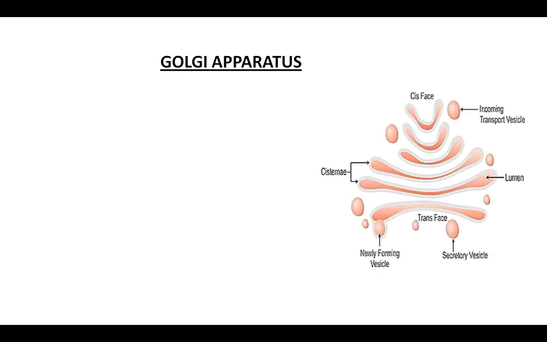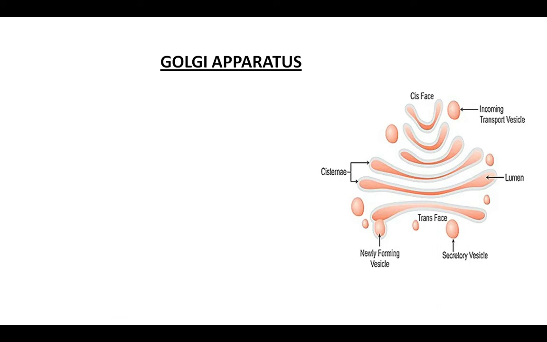See the structure of this Golgi apparatus, a very complex structure you are able to see. These are stacks of sacs. Now the question arises, what is a stack? When you put coins one above the other, it forms a stack.